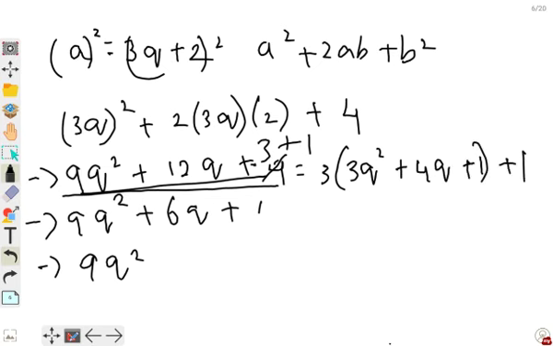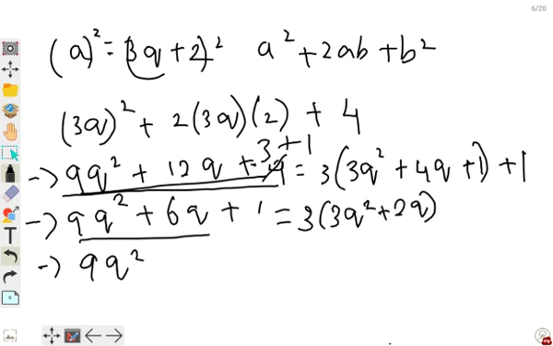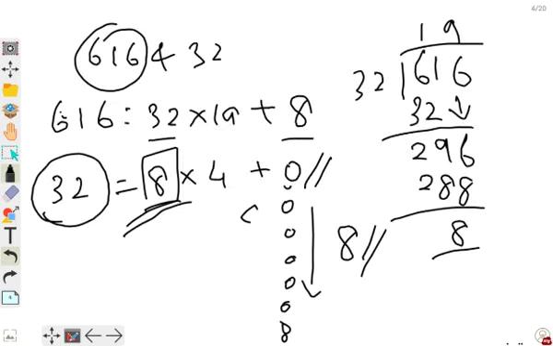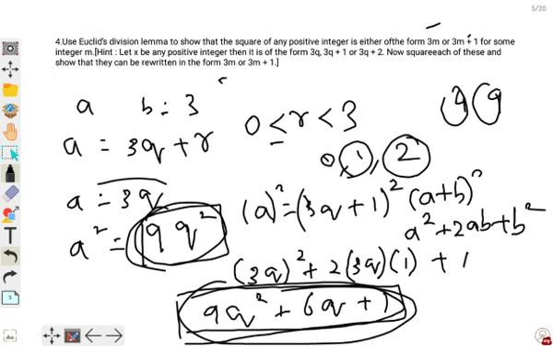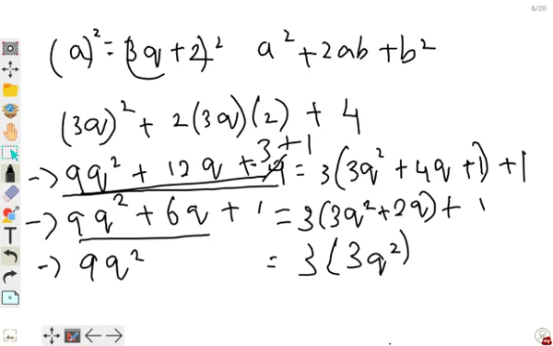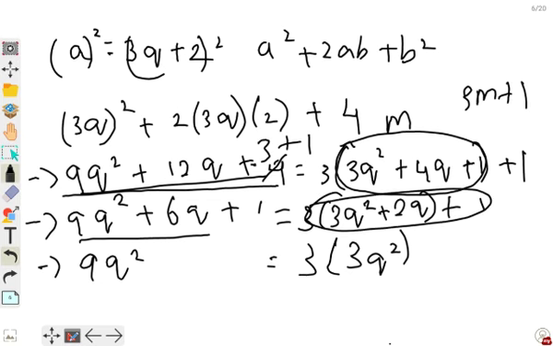Now I can take this one also. From this I can take 3 outside. So when I take 3 outside, it becomes 3q square plus 2q plus 1. From this I can take 3 outside, it becomes 3q square. So if you see, it will be in the form either 3m or 3m plus 1. So if I consider this as some number m, this becomes 3m plus 1. This will also be in the form of this one, let it be m. So 3m plus 1. And this, let it be m, it becomes 3m.